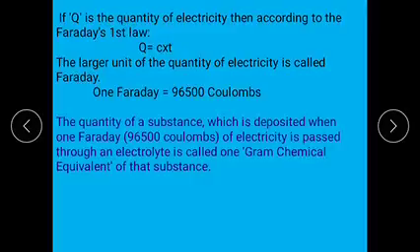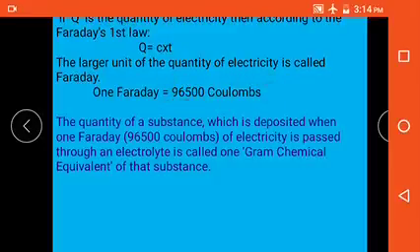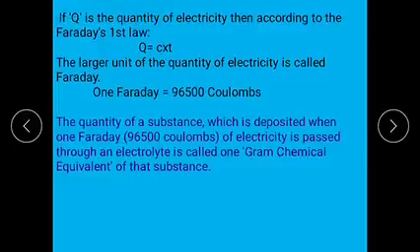In examination, they may ask the definition of the Faraday as a question. According to the definition, the quantity of electric current carried by 1 mole of electrons is called a Faraday. That is, 1 Faraday is equal to 96,500 coulombs.